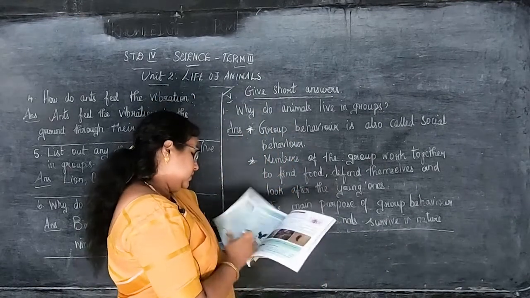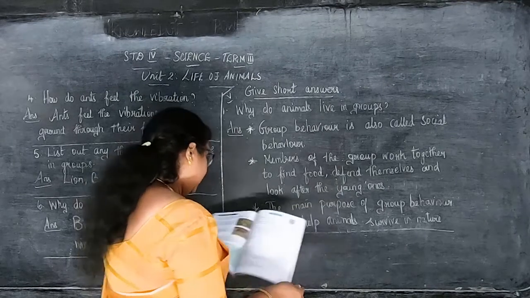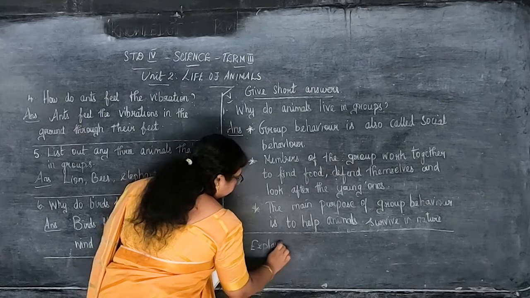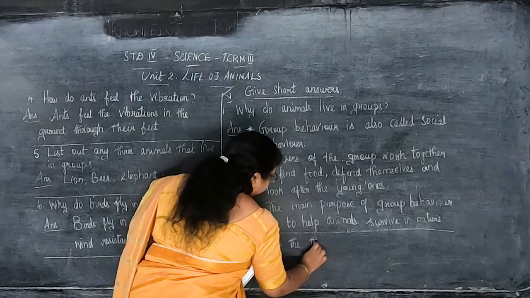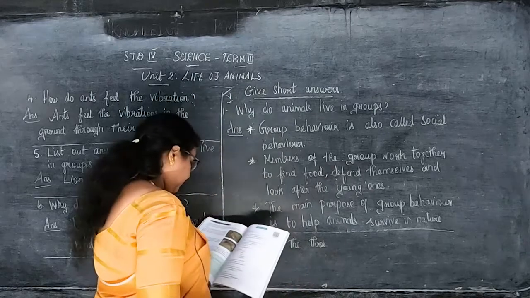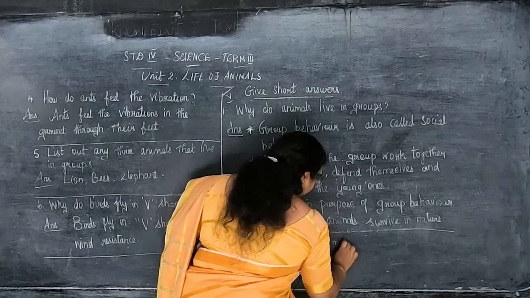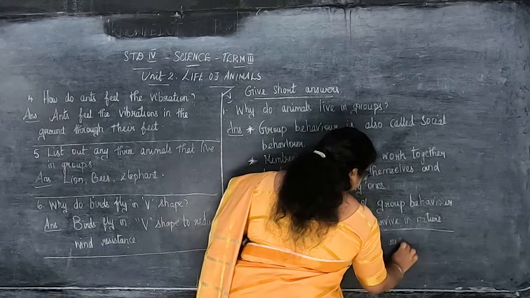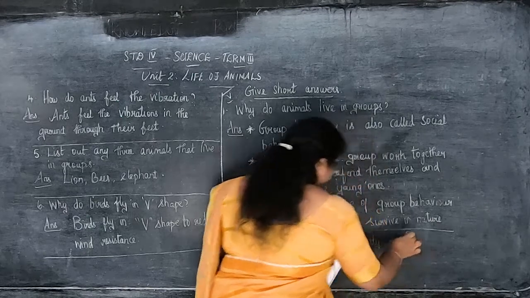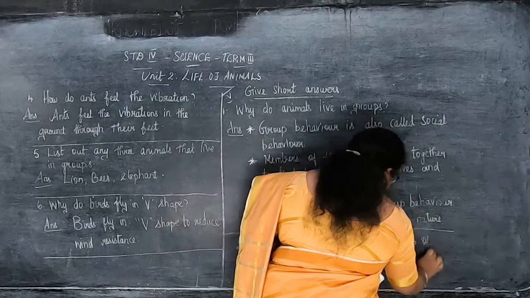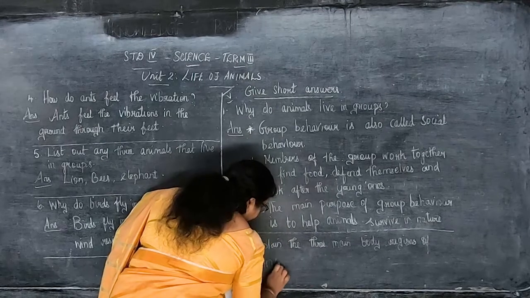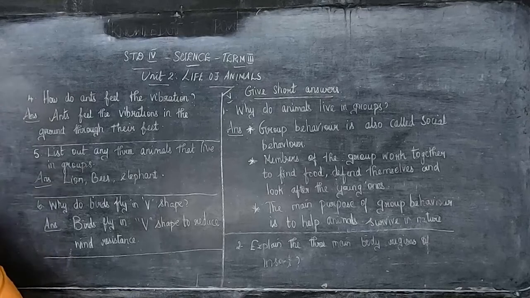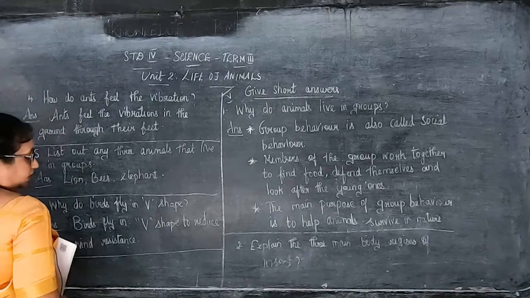Now we'll go to the second question. Explain the three main body regions of insect.